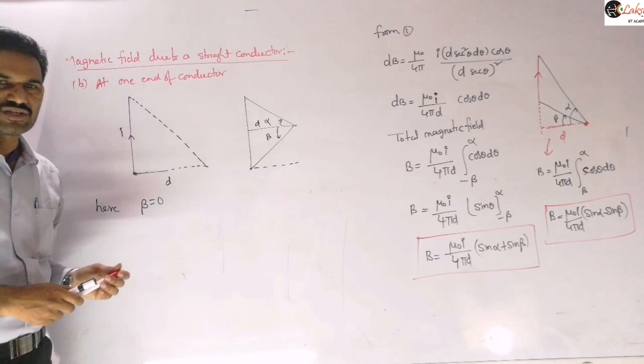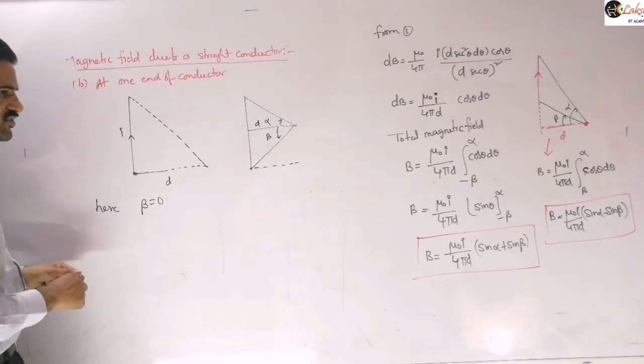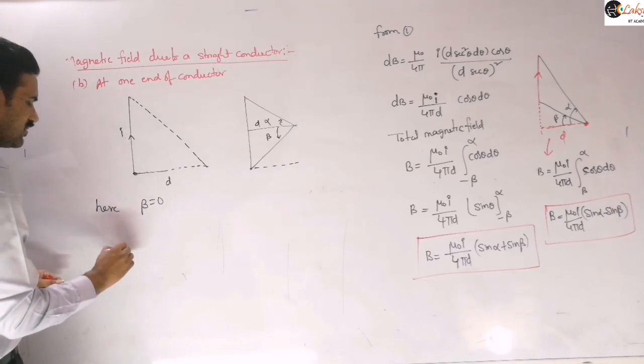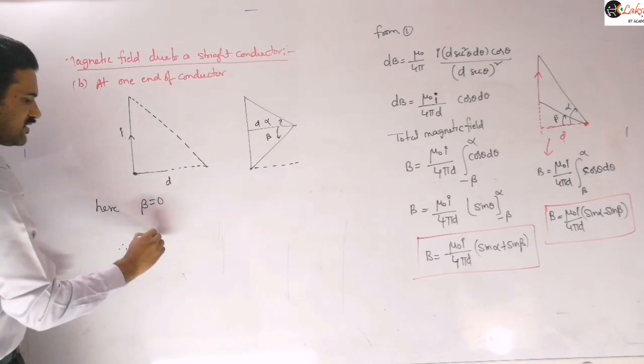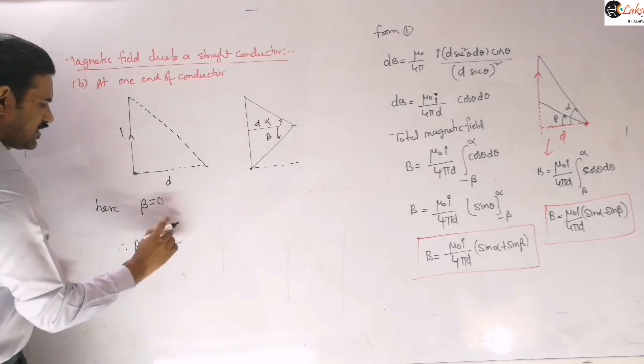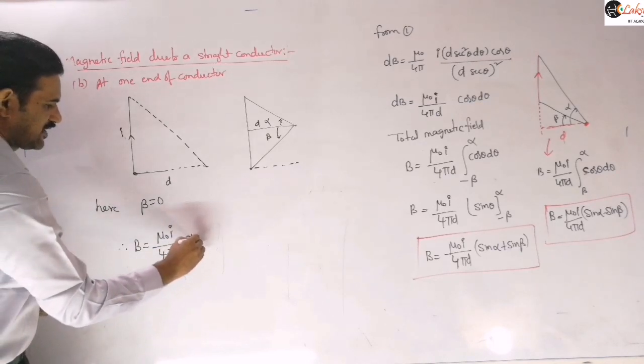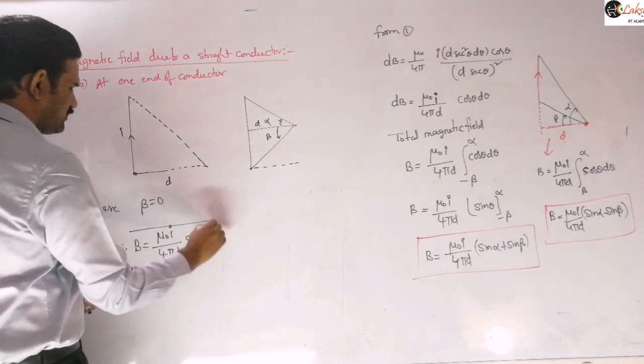That is nothing but what I am saying here. If beta value is 0, then you can write the magnetic field expression directly. Therefore, the magnetic field is B = mu naught I by 4 pi d into sin alpha, right?